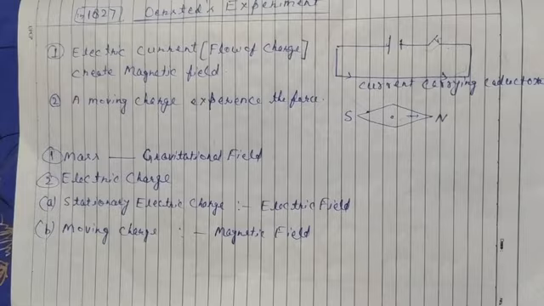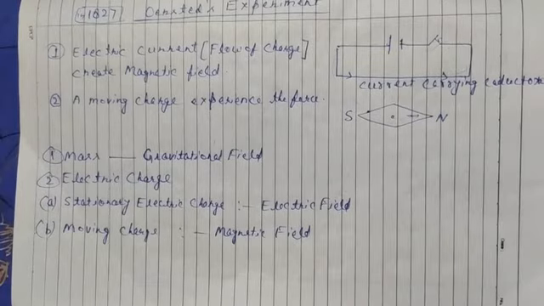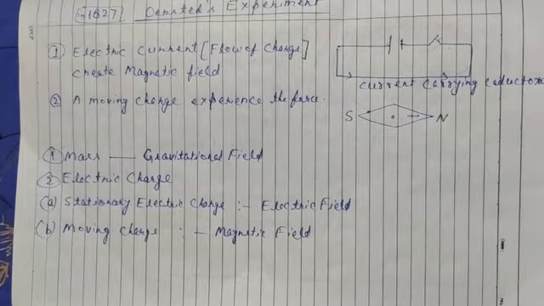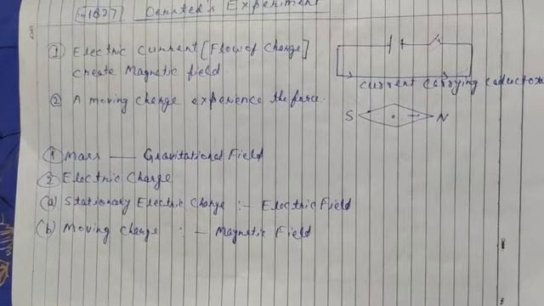And what is that property? Whenever there is a motion of charge, there is a magnetic field, which is different from the electric field and different from the gravitational field.